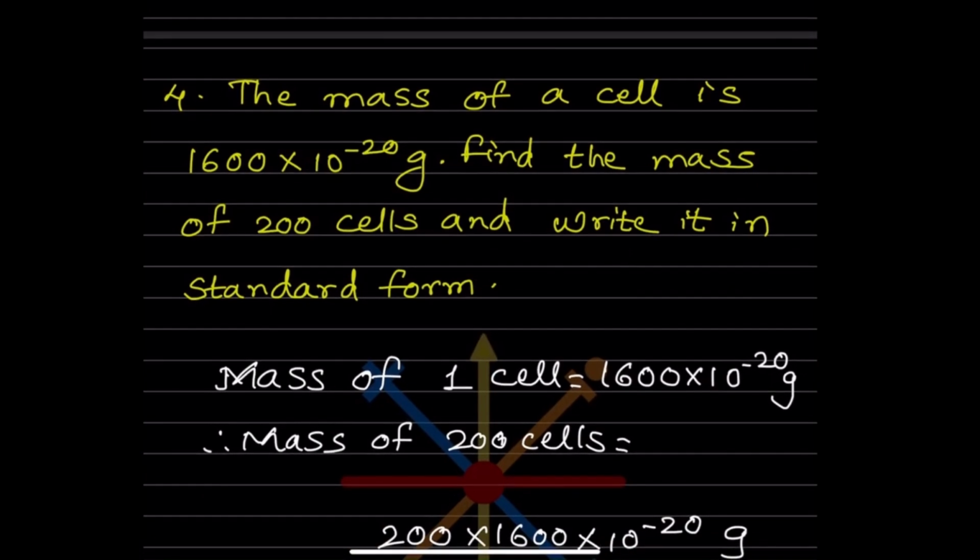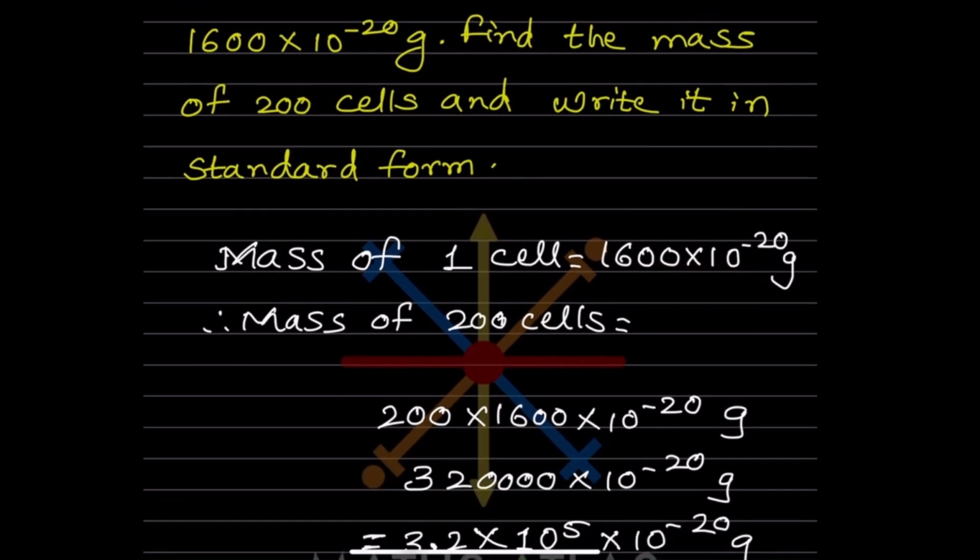The mass of a cell is 1600 into 10 raised to minus 20 gram. Find the mass of 200 cells and write it in standard form. So first we have to write the mass of one cell. Of a cell means one cell is given. So the mass of 200 cells.